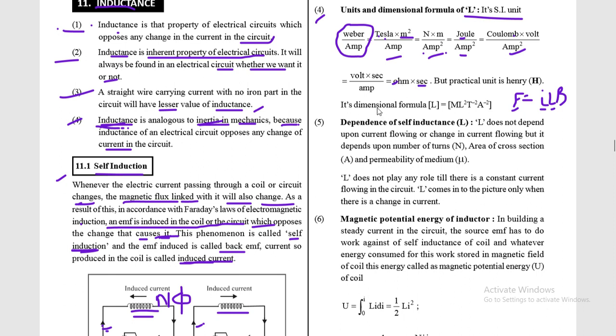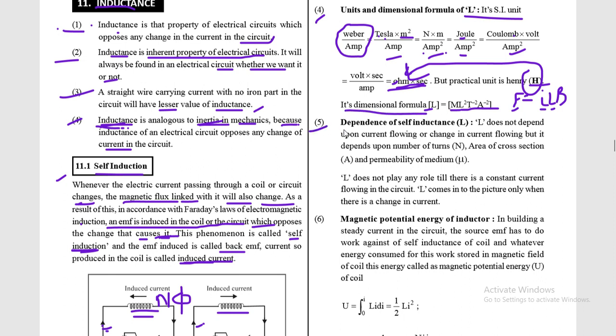So you can see this is the unit of the inductance L, that is ohm second. But the practical unit is Henry. Its dimensional formula is M L square T to the power minus 2 A to the power minus 2. So 1 Henry is equal to 1 ohm into second.